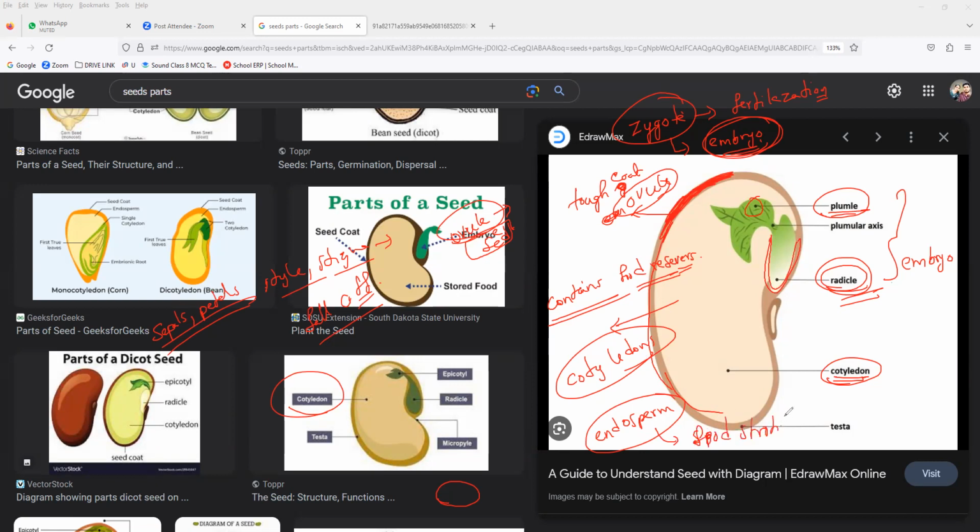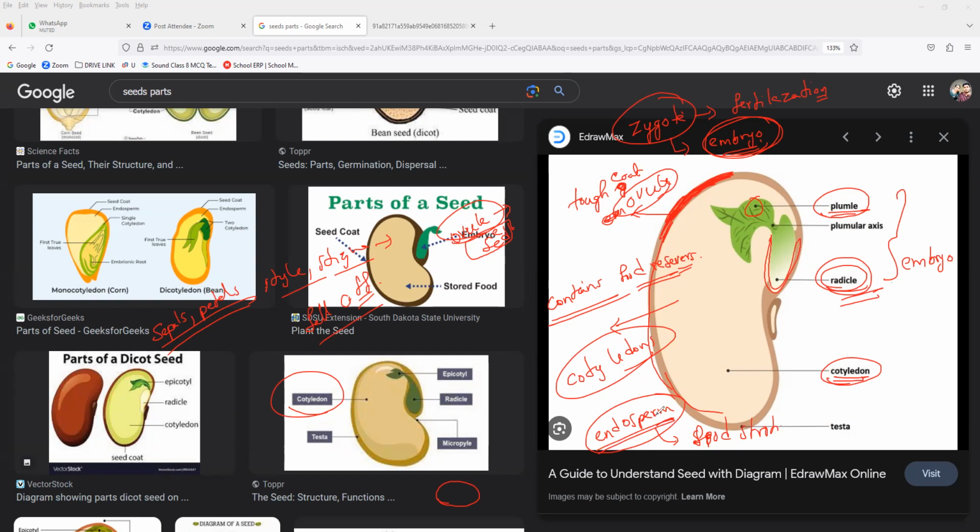So what will happen? The cotyledons actually contain the food reserves, and the endosperm cell will divide to form the endosperm, or nutritive tissue. That is the food tissue which will supply the nutrients, the food, to the developing embryo. That is the importance of endosperm.